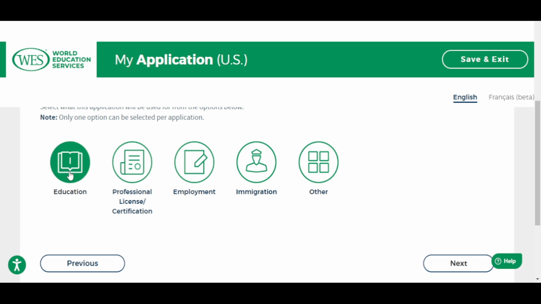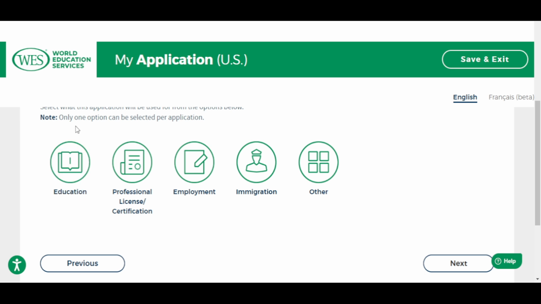So if you want to go and study now, maybe in Canada, in US, in New Zealand, you click education. If it's for employment purposes, maybe your employer is asking you for your result or your academic or your qualification evaluation, you click for employment. For most people that are applying to Canada, immigration, especially people going through different pathways, especially the Express Entry, they will click on immigration. I hope that is clear. So let me repeat that.